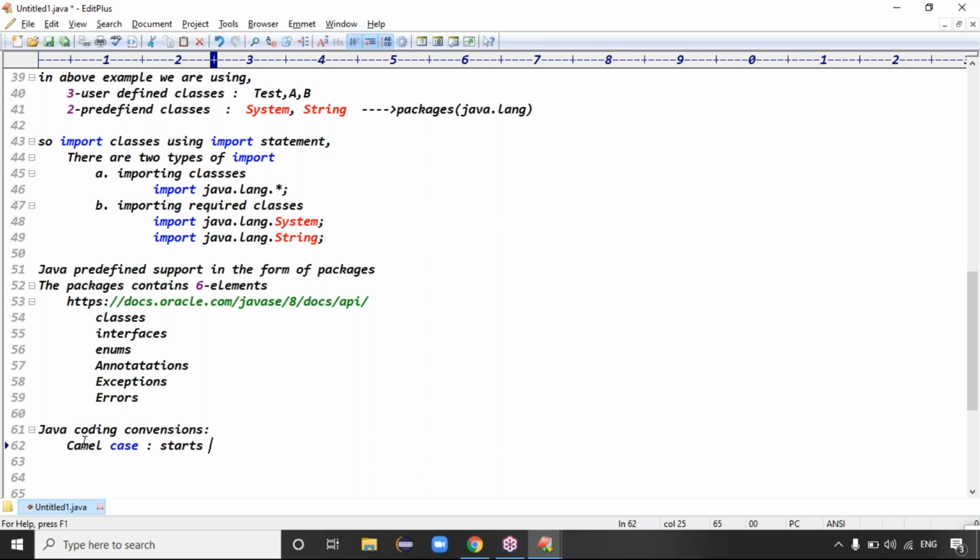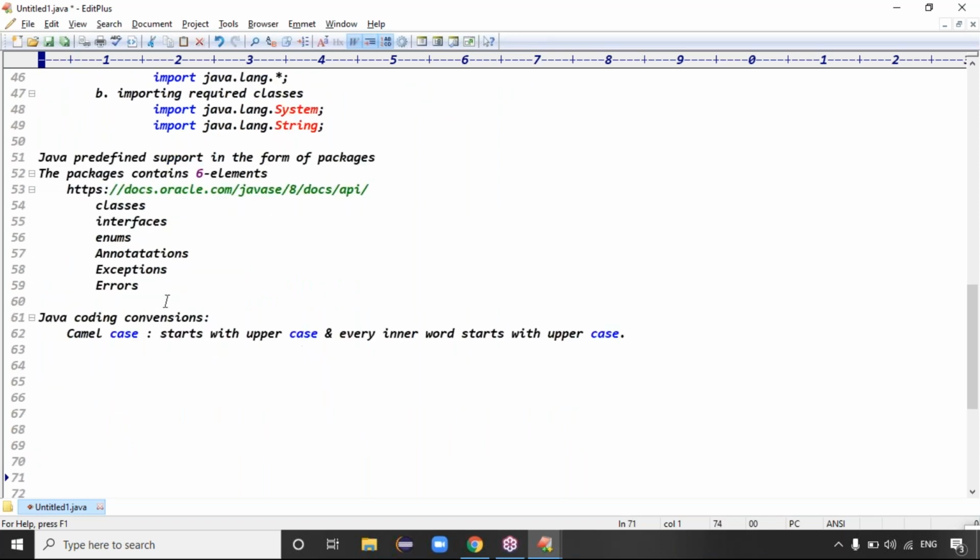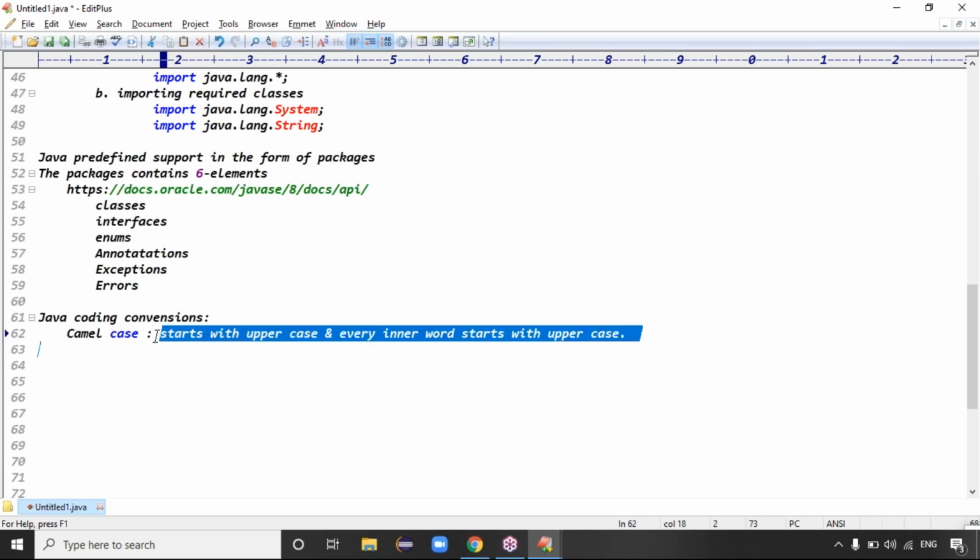Camel case means it starts with uppercase, guys, and every inner word also starts with uppercase. Every inner word starts with what? Uppercase, guys. This is basically camel case. So it starts with uppercase and every inner word also starts with uppercase, right? This is camel case, guys.